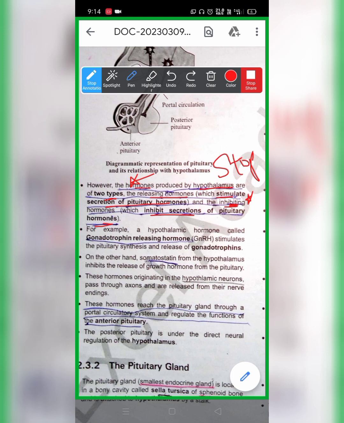Now coming to an example, the hypothalamic hormone called gonadotrophin releasing hormone stimulates the pituitary to synthesize and release gonadotrophin. What is this gonadotrophin? The name itself suggests it is going to act on the gonads of male and female. On the other hand, there is somatostatin, a hormone from the hypothalamus which inhibits the release of growth hormone from the pituitary. So an example for a releasing hormone is gonadotrophin releasing hormone, and somatostatin is an example of an inhibiting hormone for growth hormone.